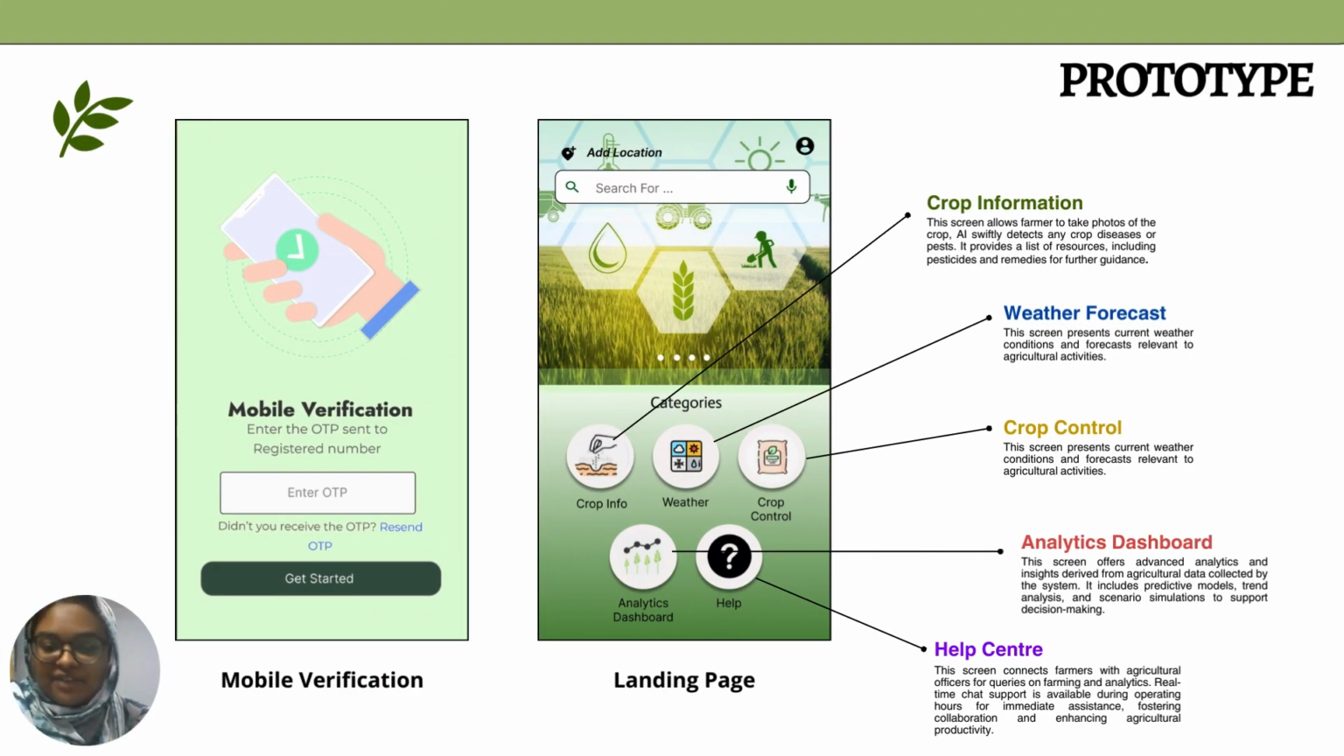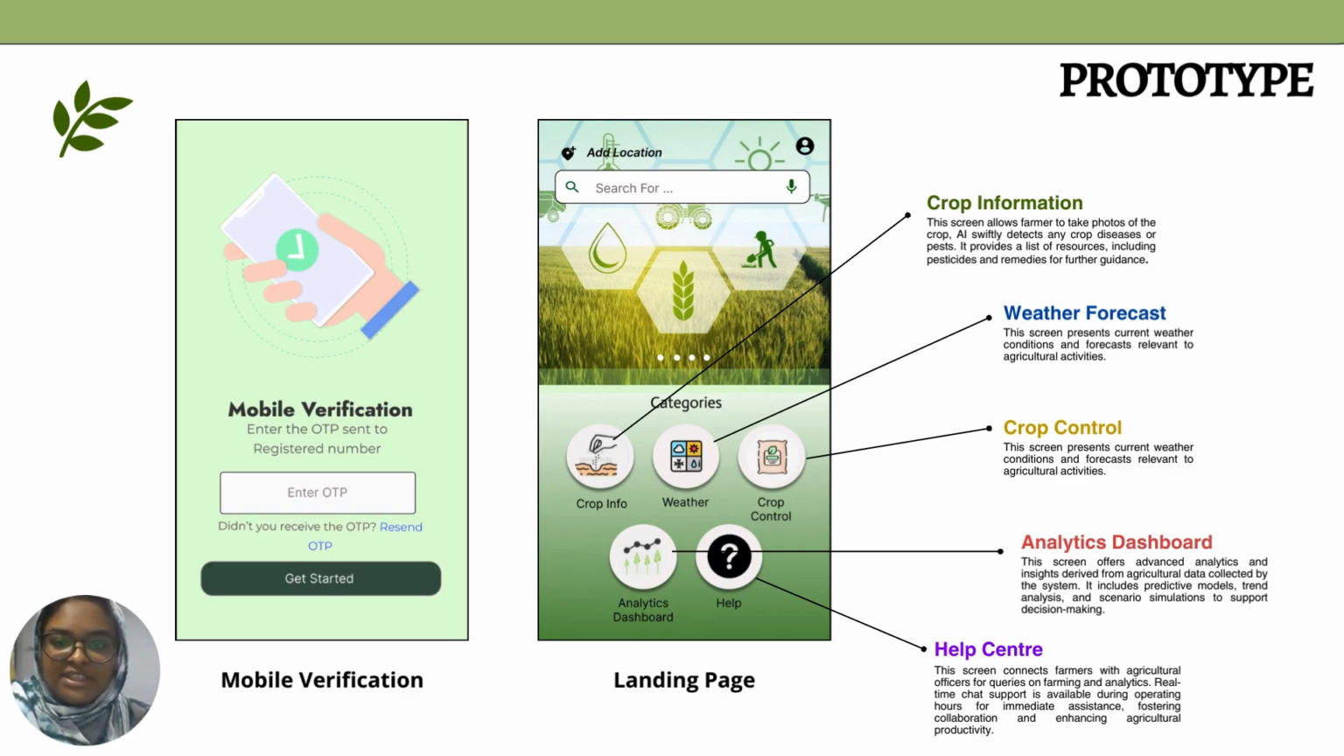For mobile verification, this screen is to ensure secure data and conversation among users. For the landing page, we have put 5 main modules of our app in the form of categories, which are crop information. This screen allows farmers to take photos of the crop.